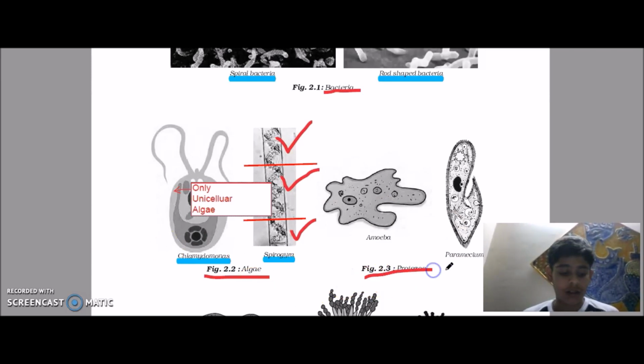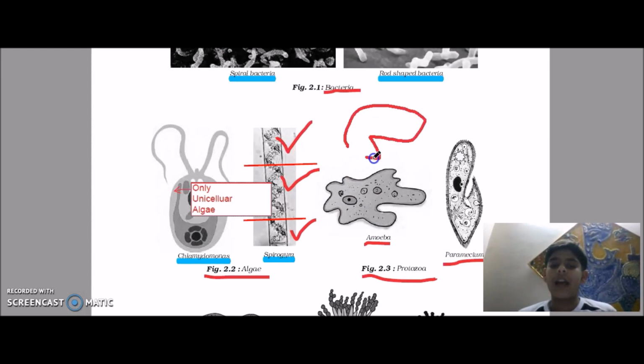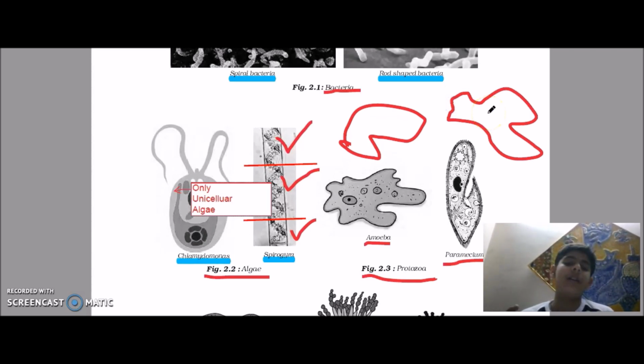Now let's come to protozoa. Protozoa are unicellular organisms, only unicellular. If you see, this is an amoeba. In this amoeba you see the lining is irregular. The shape of amoeba is irregular. You can make it like this or like this. In exam, you make any shape, it will always be right. Amoeba changes shape because it needs to move. So to move, it has some legs.